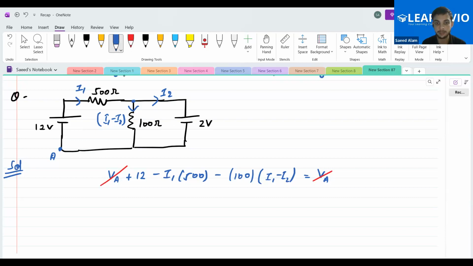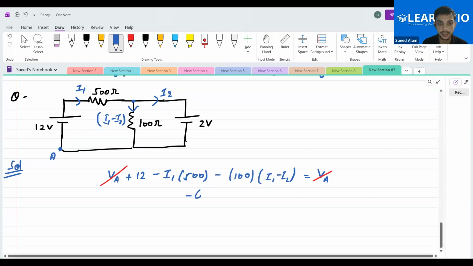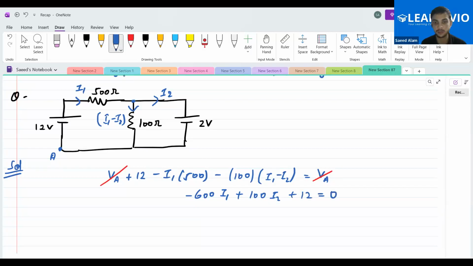The coefficient of I1 will be 600 with minus sign, and the coefficient of I2 will be plus 100 I2. The plus 12 also comes on this side, so it will be 0.